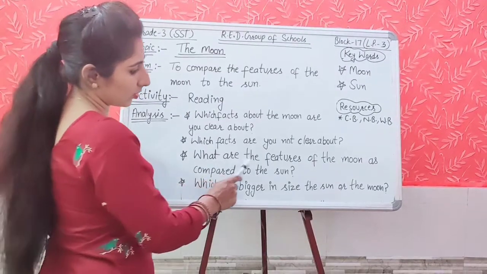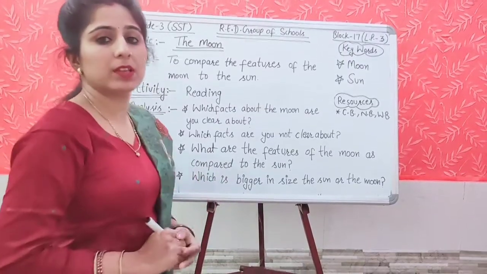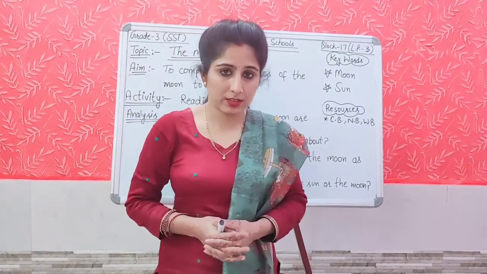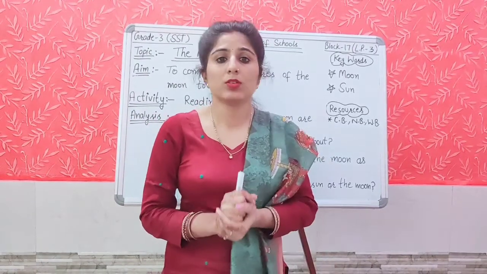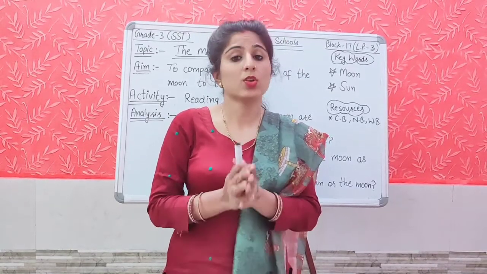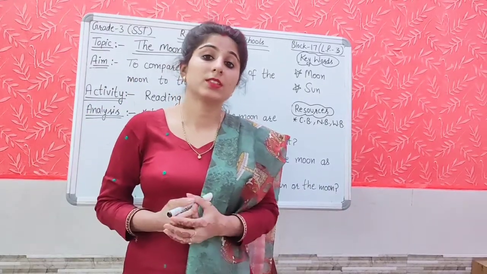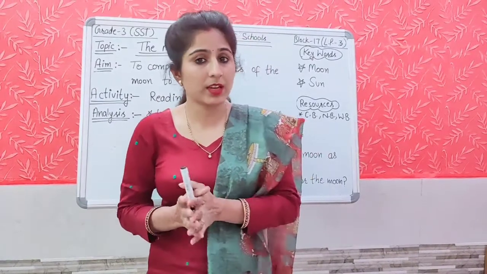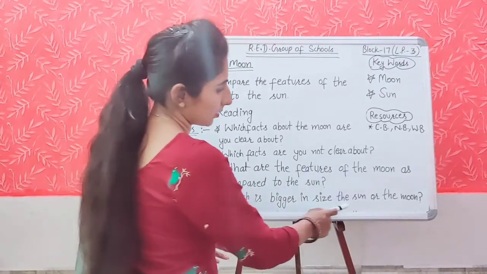Next question is, what are the features of the moon as compared to the sun? Now here we will compare the features of the moon with the sun. As we have read in the reading section, many people have walked on the moon but not on the sun, as it is a ball of very hot gases, so it is not possible to walk upon it, to move upon it. It has heat and light, but unlike the moon, the sun has its own light and it produces the yellow light.